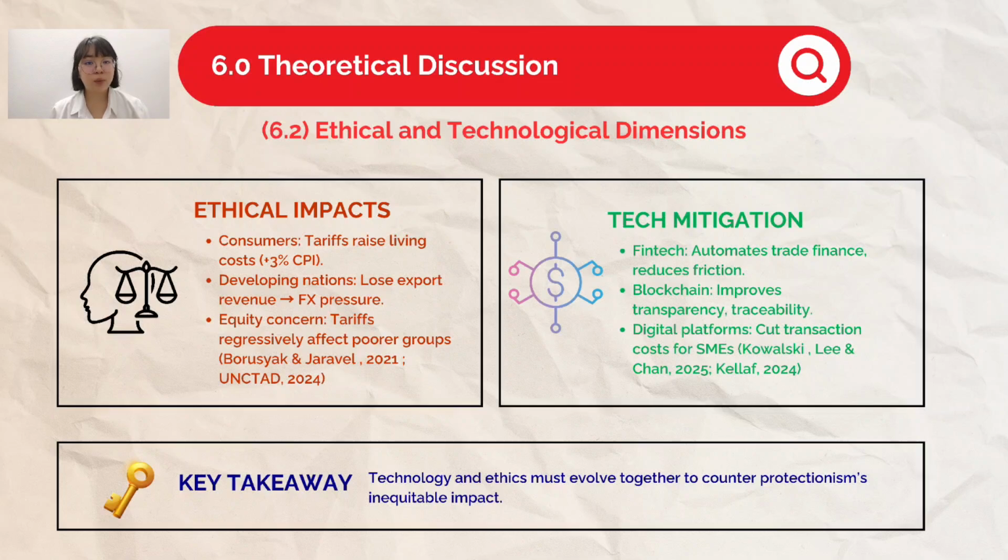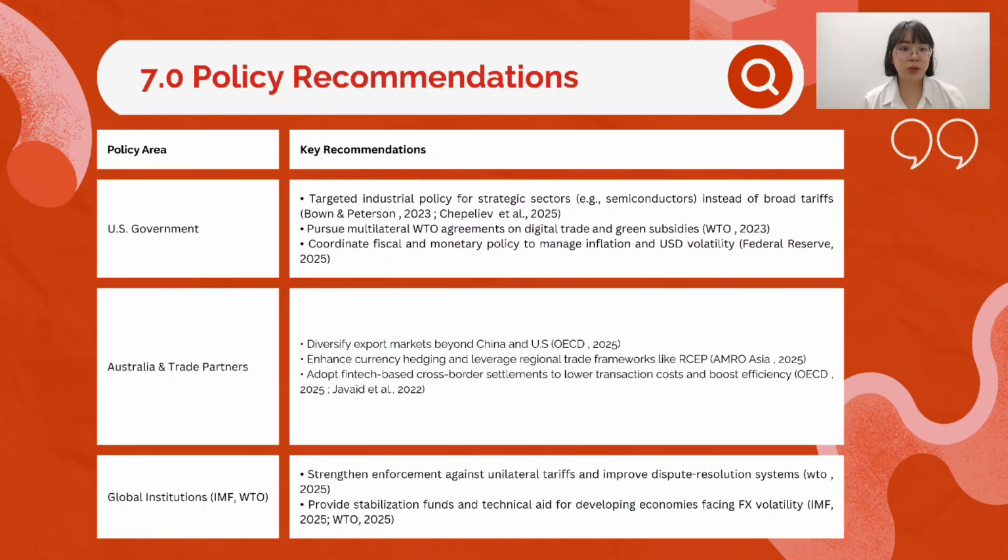So the key takeaway is, protectionism isn't just an economic issue. It touches ethics and global equity. To navigate it sustainably, we need technology and ethical finance frameworks advancing together to offset the unequal burdens of trade disruption. Let's move on to the policy recommendations.